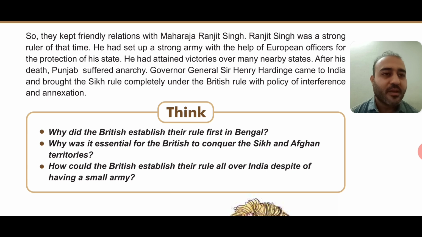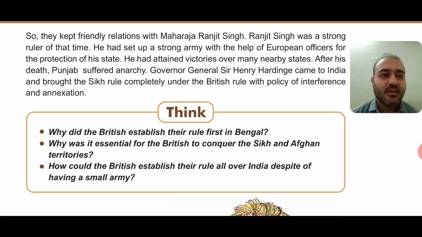So what will happen if the main king is not there? Then the others who want to become the king will start fighting with each other, due to which the situation will become worse. So ultimately, anarchy means a state of disorder due to the absence or non-recognition of authority or any kind of government or controlling system. That means due to the absence of the king, there was no controlling system. Whatever the people wanted to do, they were free to do.